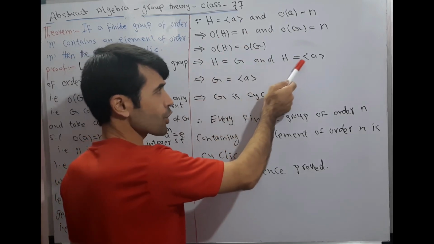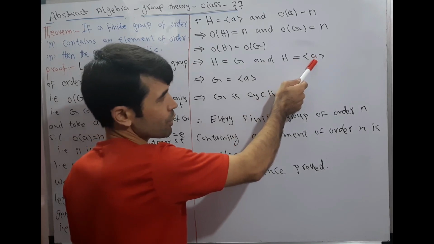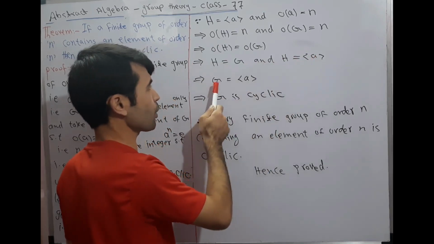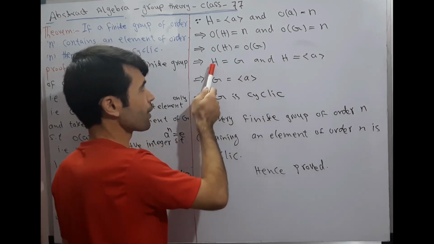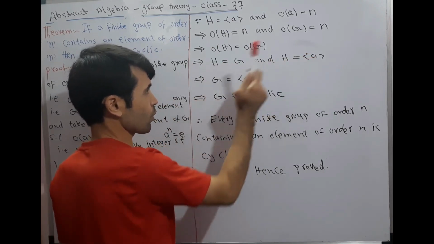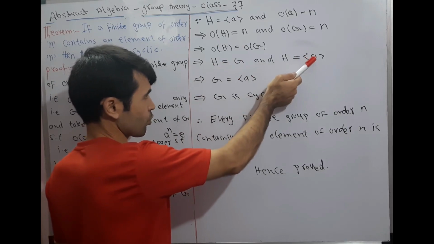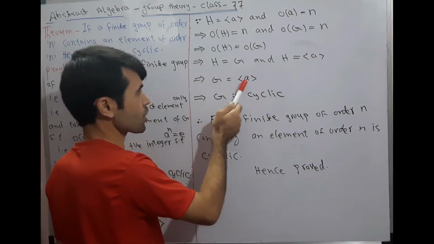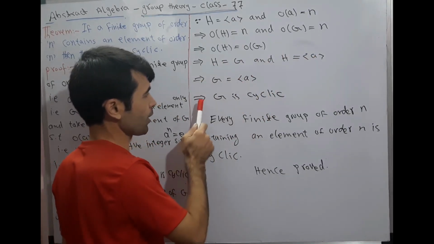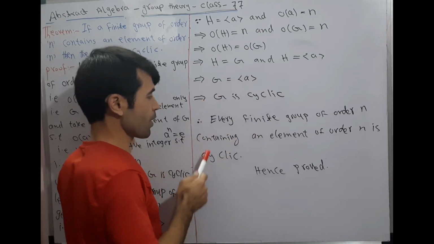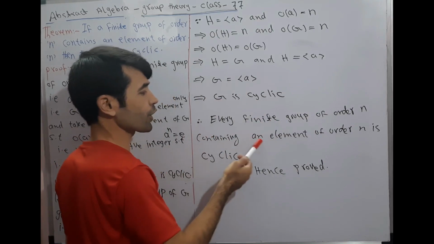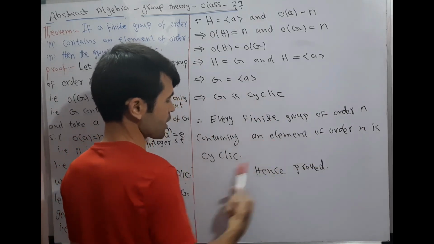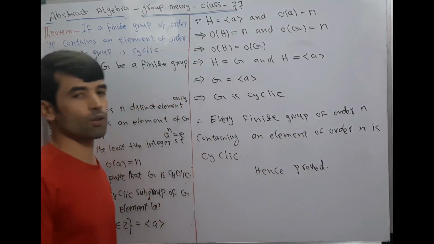And H is equal to the cyclic group generated by a. This implies G also is equal to the cyclic group generated by a. H is equal to G, H is equal to the cyclic group generated by a. This implies G is equal to the cyclic group generated by a. This implies G is a cyclic group. Therefore, we prove that every finite group of order n containing an element of order n is cyclic. Hence, proof of the theorem.